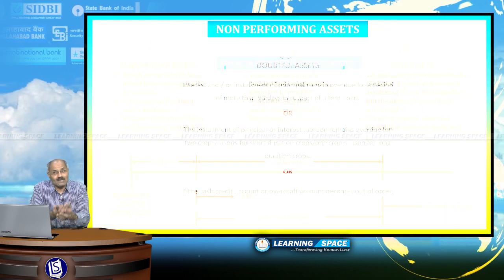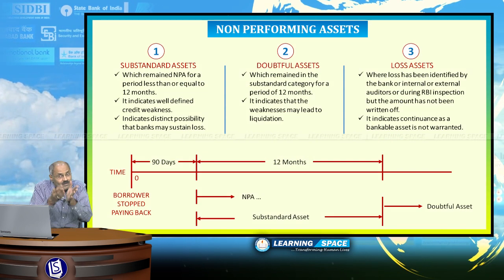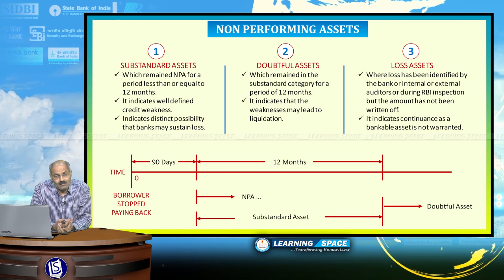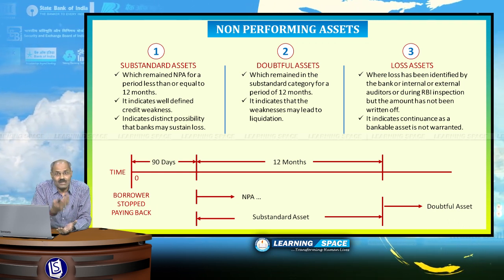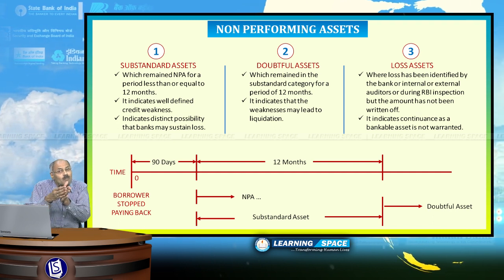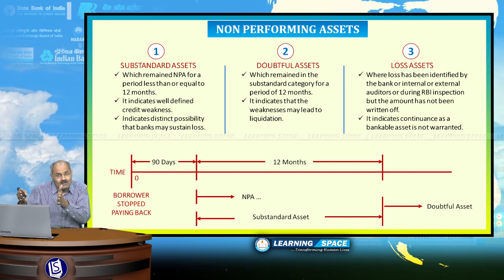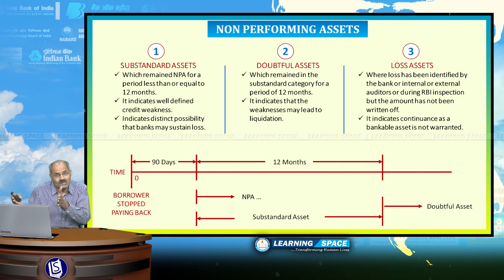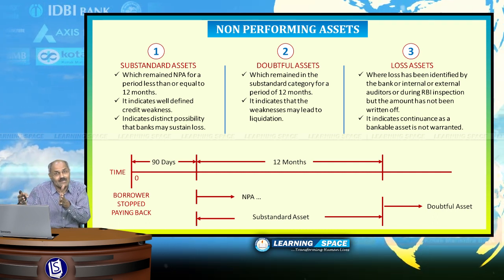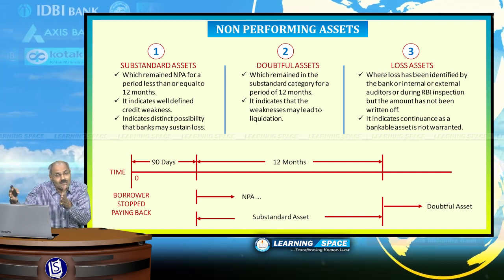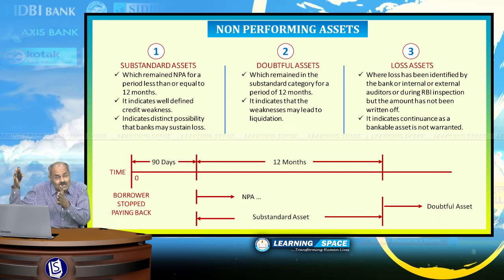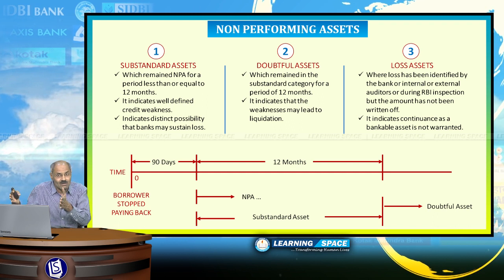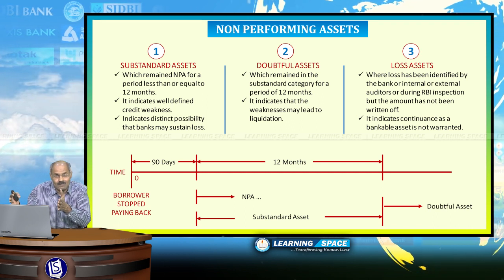And please look into this. A non-performing asset is when you are not paying back for more than 90 days, we have already learnt, but beyond 90 days, there are 2 classifications. Beyond 90 days, up to the first 12 months, that means less than or equal to the first 12 months, that asset is called a substandard asset.